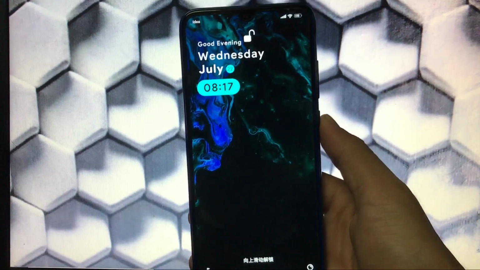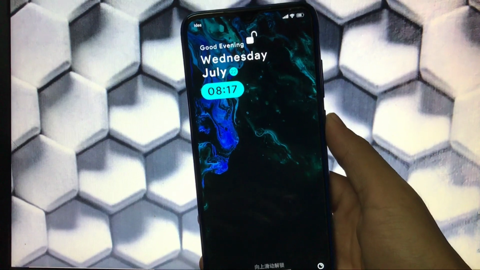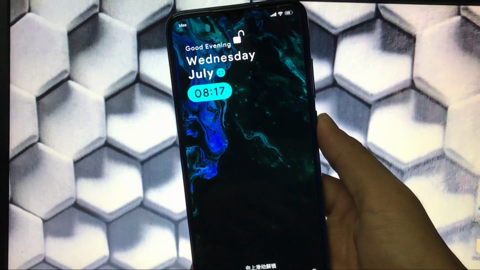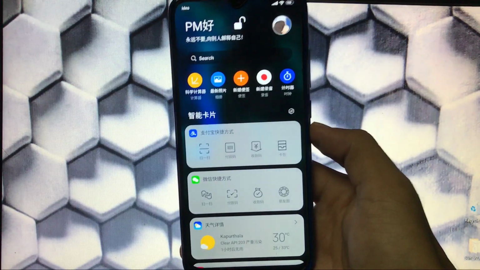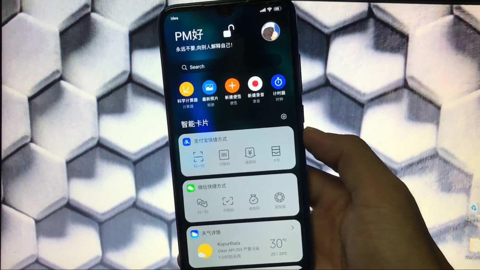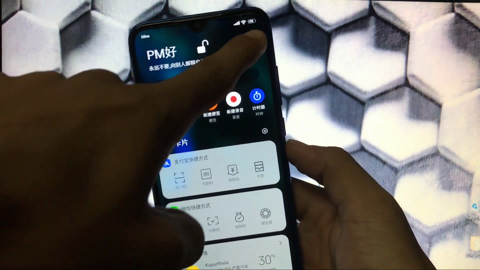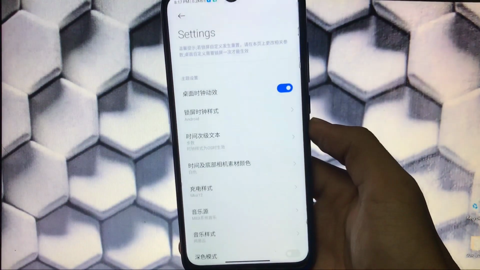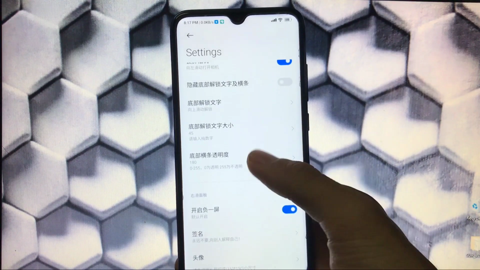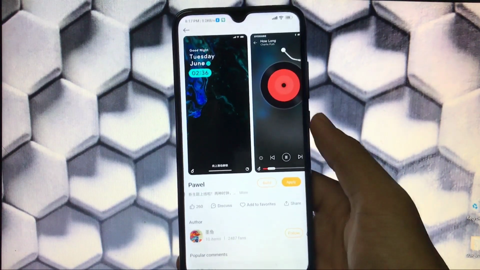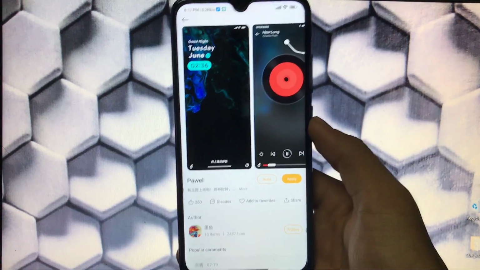If we talk about the lock screen, this is how your lock screen will look. The widget looks pretty great, and all other things, it has swiping right, you get these kinds of things which are in Chinese, and when you click here you can launch the settings of this theme which are in Chinese too. So there's no point in choosing these kinds of settings because we don't know. These are the things you get here.